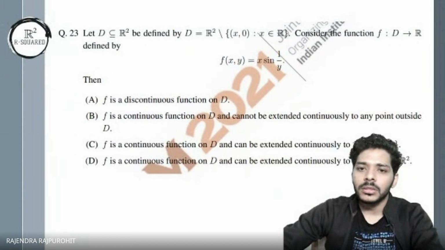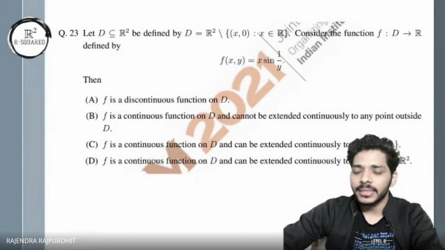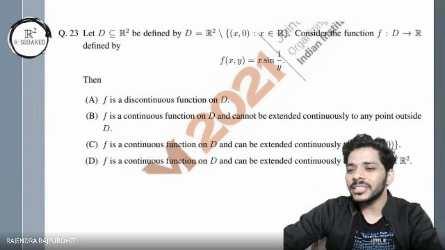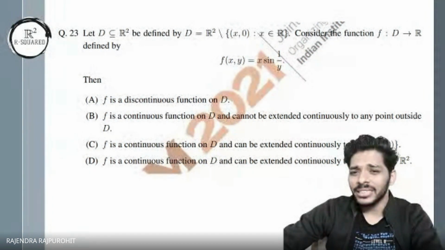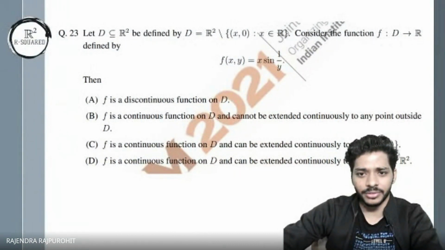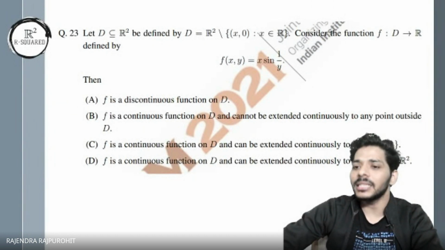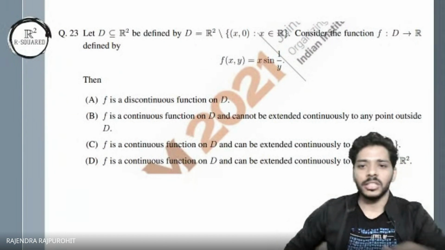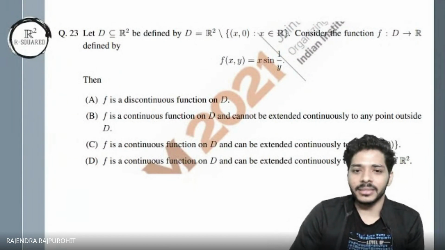So, okay. The function is x sine 1 upon y. At 0, 0, the function is not defined. We can't define this function at 0, 0 because we are getting 0 sine 1 upon 0, which is not defined. And they are not defining it explicitly at 0, 0 as well. So if we look at the function, what is the domain here? The domain here is this one.